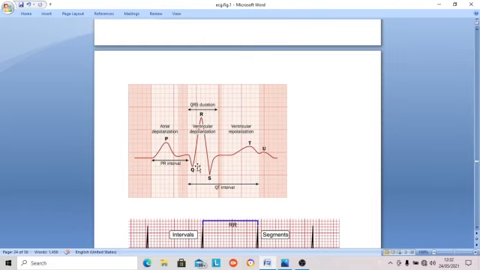zero potential line. Above or down is deflection. These are the waves. When it is an upward deflection, it is called a positive wave. P, R and T are the positive waves. Q and S are the negative waves. Q is not always seen. So this is in lead 2, but if you change the lead, this configuration will change.